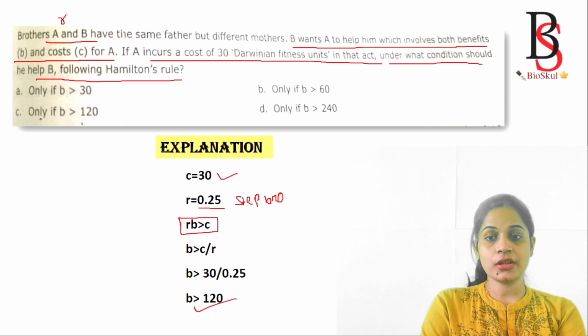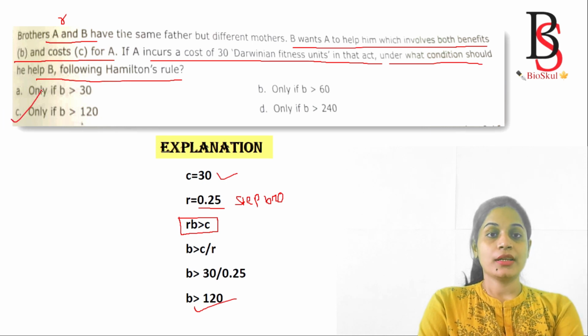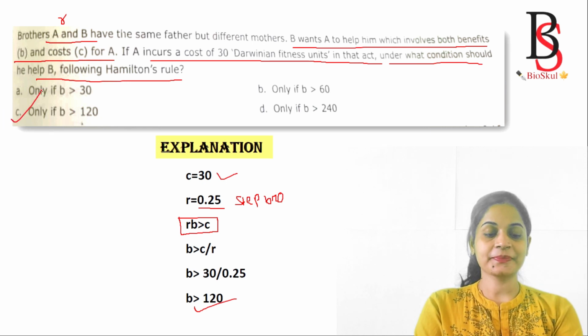So at what condition will he help? Only if B is greater than 120. That is option C, the correct answer.